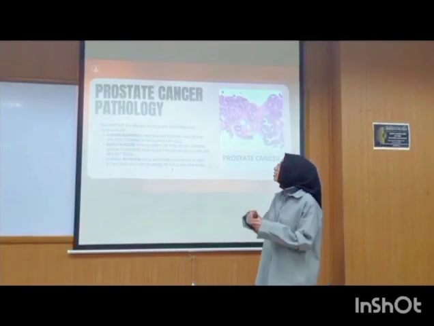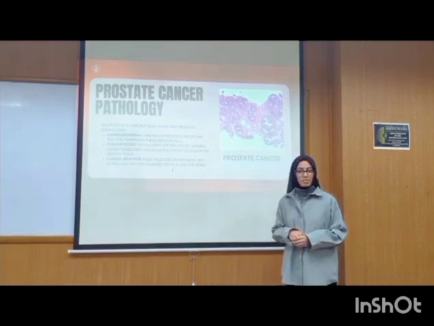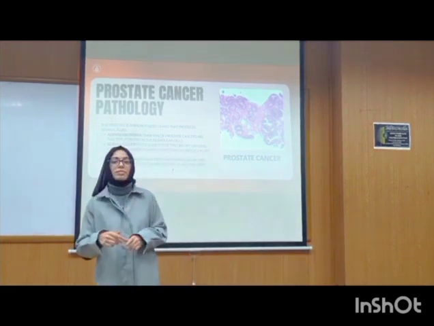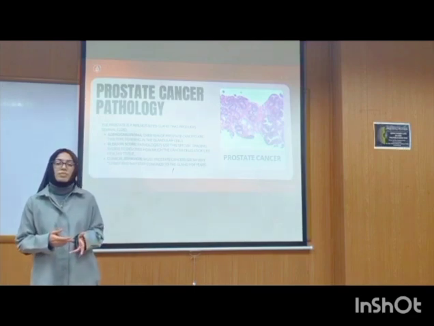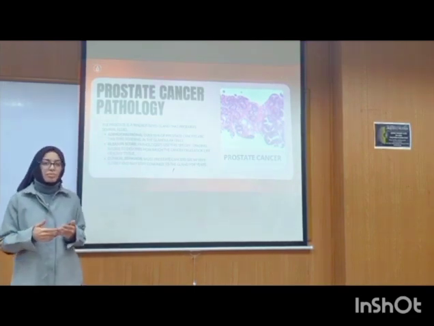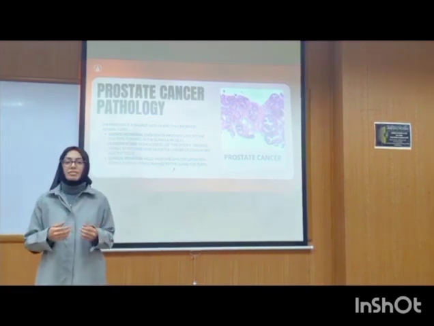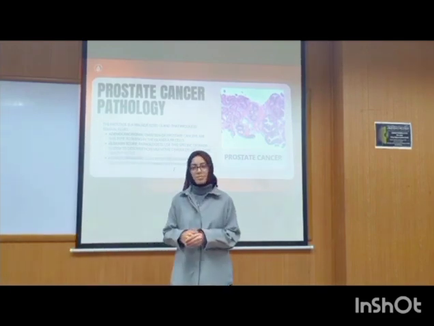Next, we have the pathology of prostate cancer. Prostate cancer is most commonly an adenocarcinoma arising from the peripheral zone of the prostate. Pathologically, it shows small, crowded glands, loss of basal cells, and prominent nuclei. It is graded by the Gleason scoring system. The tumor commonly spreads to the bones, producing osteoblastic metastasis.